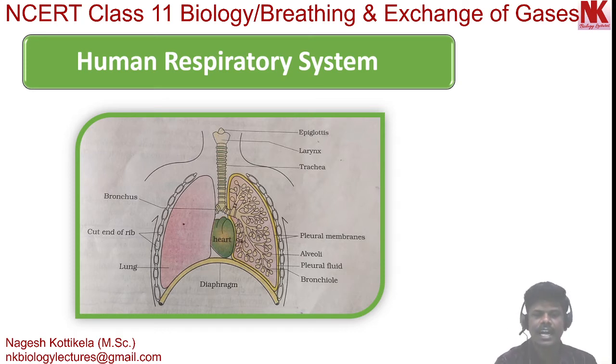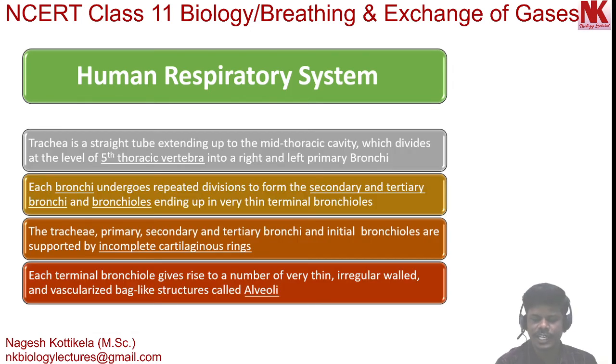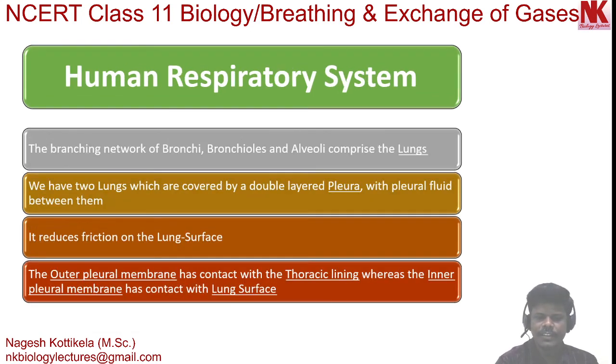Let's discuss these in detail. Between these two pleural membranes, pleural fluid is present, and this pleural fluid reduces friction on the lung surface. Very important.